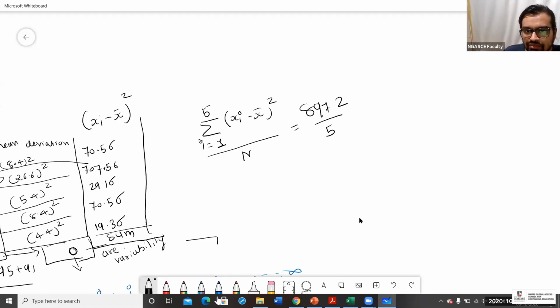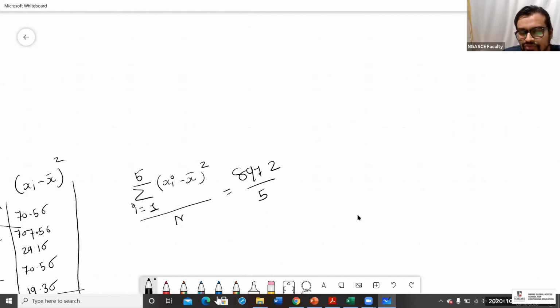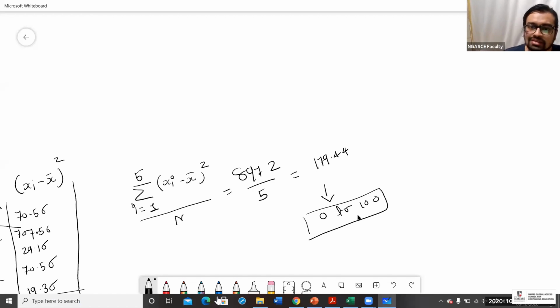What is this quantity? 179.44. But our marks range is 0 to 100. The highest marks that can be scored is 100 and the lowest possible is 0. But this is a squared quantity. We are trying to understand how far each individual score is from the average. In order to map that quantity, we find the square of it.